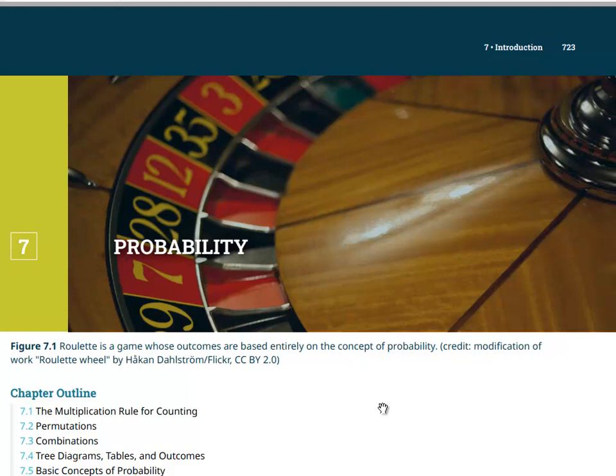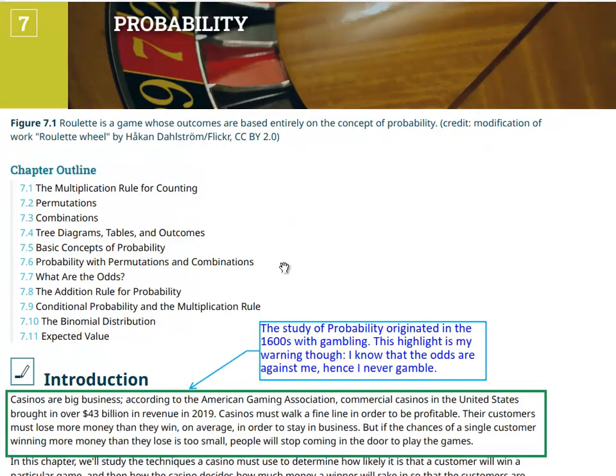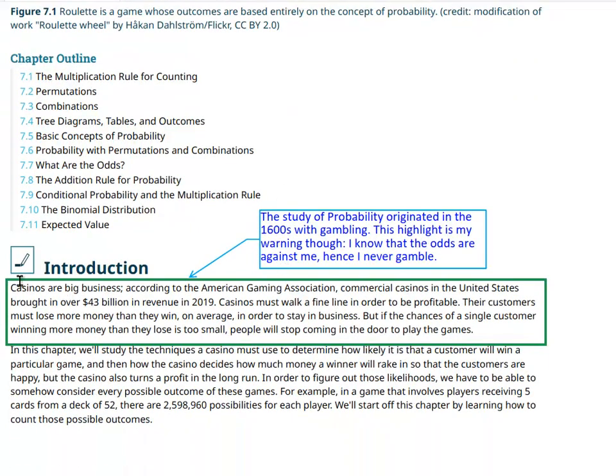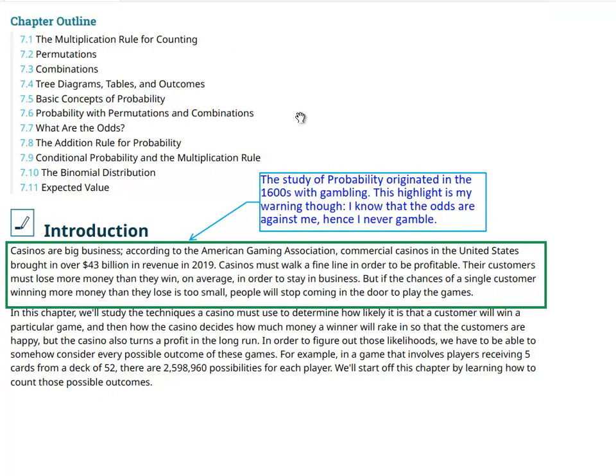So this unit is about probability, and what we're looking at is our textbook. I'm just going to scroll down to this one here. It says casinos are a big business according to the American Gaming Association, $43 billion in revenue and so on. And then this is my note here. The study of probability originated in the 1600s with gambling.